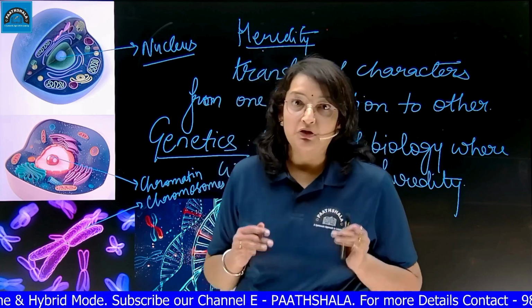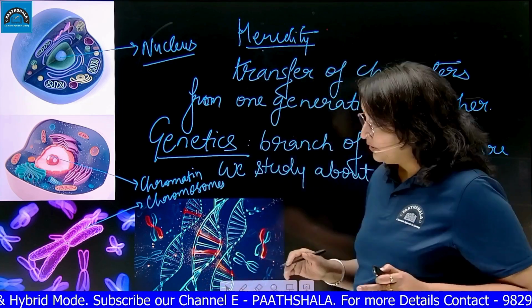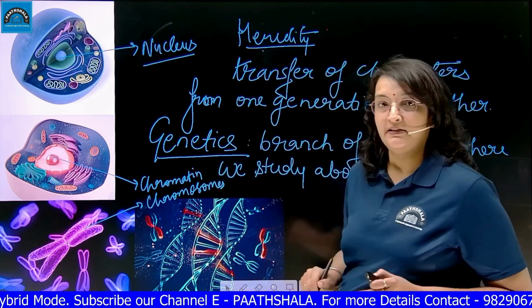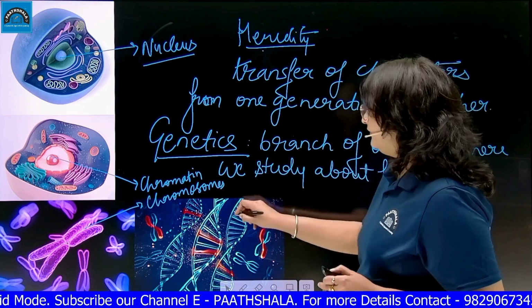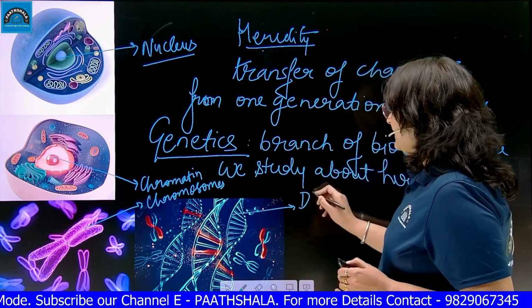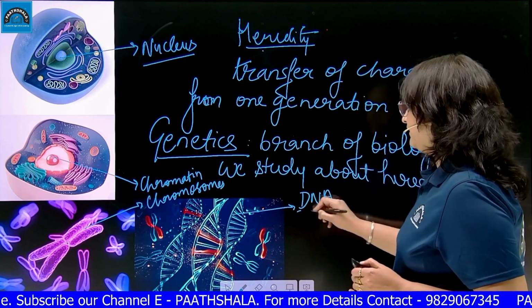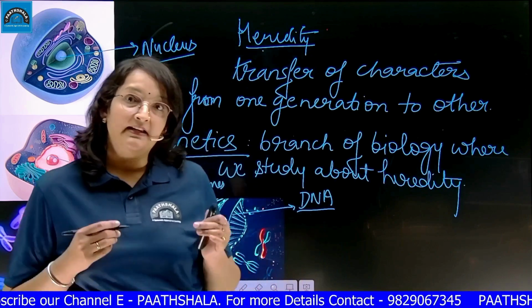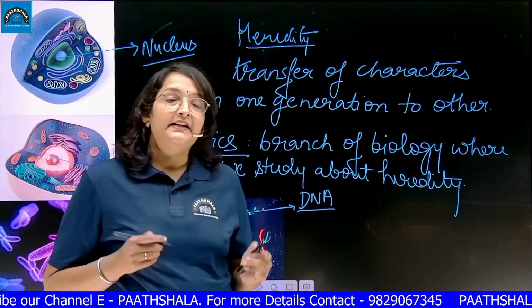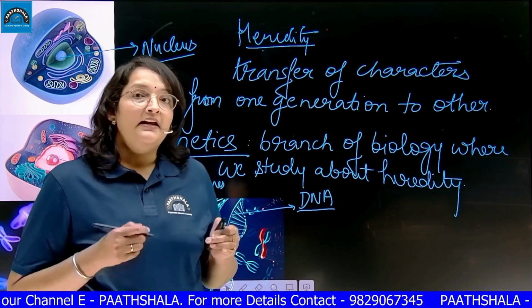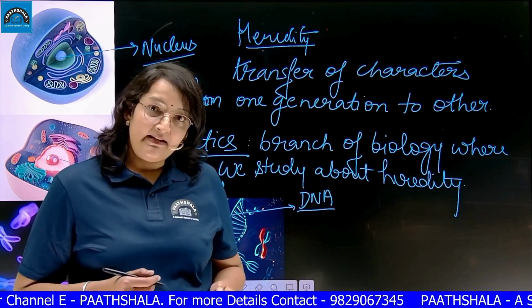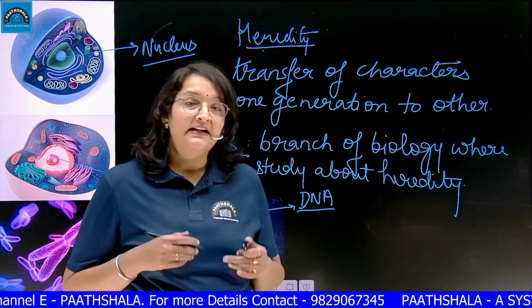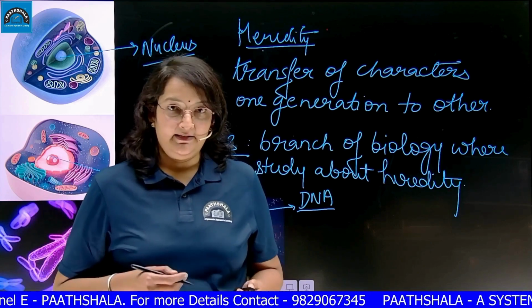But these chromosomes are actually composed of a basic unit, the supercoil unit, which is known as DNA. You must all have heard about the genetic material in the cell. This genetic material is called DNA, or in some viruses it is also RNA.